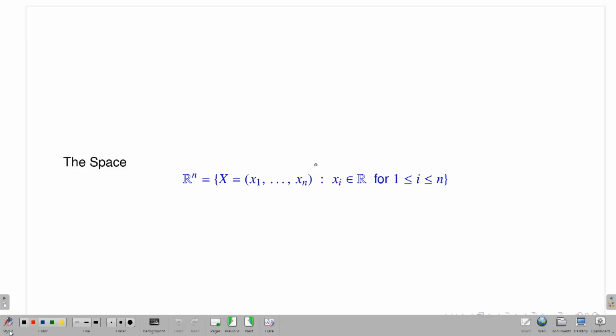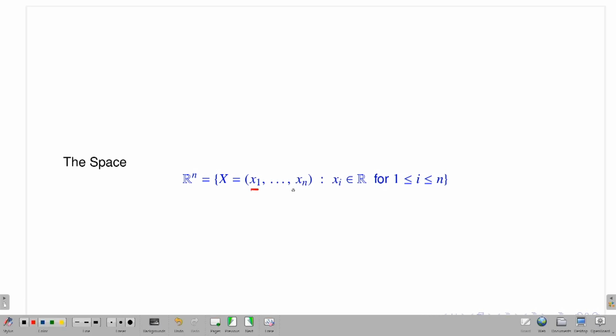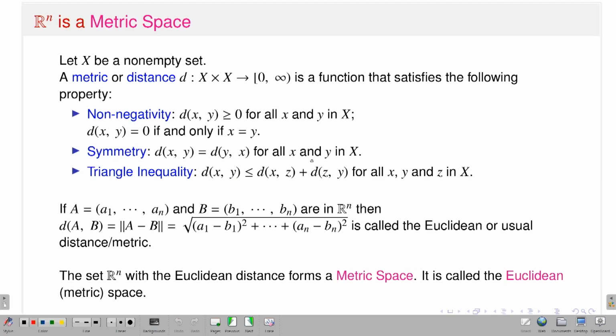Let us see what the definition of Rn is first. The space Rn is the collection of n-tuples, where the components x1, x2, ..., xn come from R. I will denote a point in Rn by capital X, where the components small x1, small x2, ..., small xn come from the real line. First thing is that we can say that Rn is a metric space.